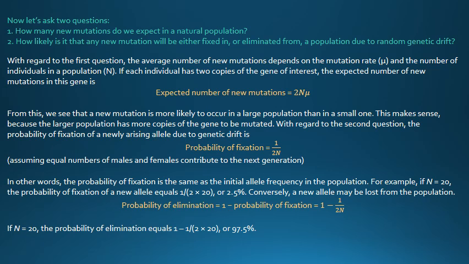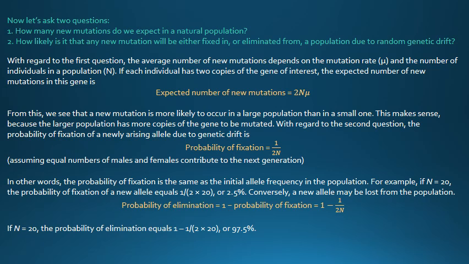As you may have noticed here, the value of n has opposing effects with regard to new mutations and their eventual fixation in a population. When n is very large, new mutations are much more likely to occur.